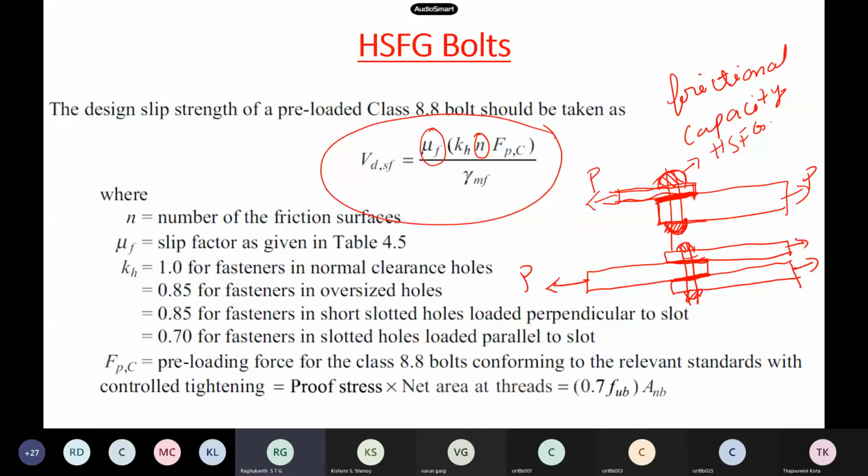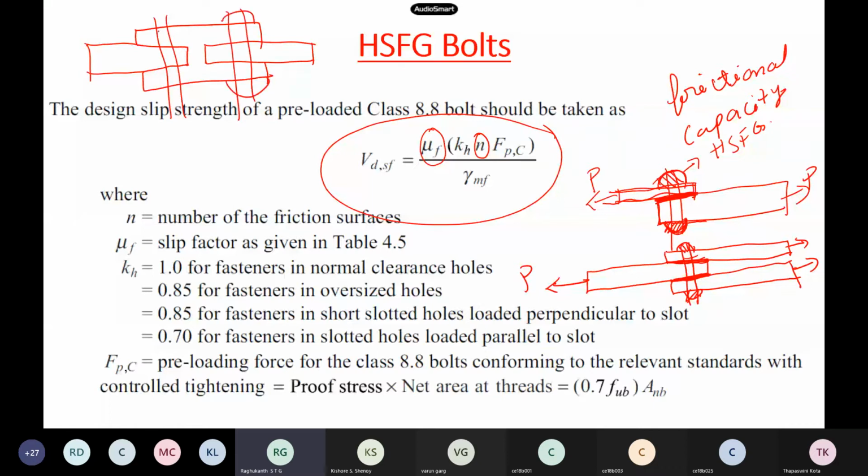So for a butt joint, which you have already, the double cover butt joint: this is one plate, this is another plate, and you have joined them by a cover plate above and a cover plate below. So now we have one bolt here, another bolt here. Now tell me how many frictional contacts are there for one bolt? For this bolt, you have one friction, two. So for each bolt, two frictional surfaces are there.